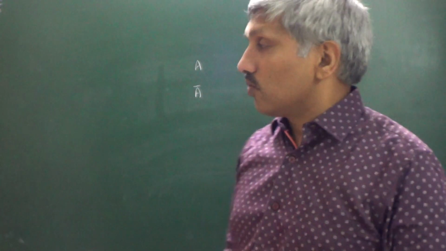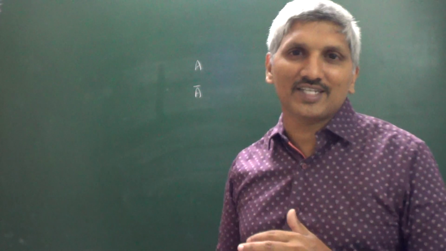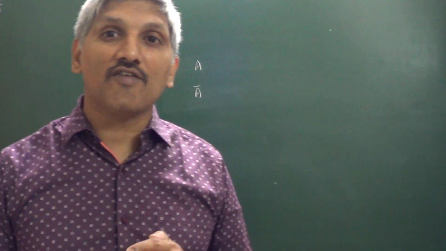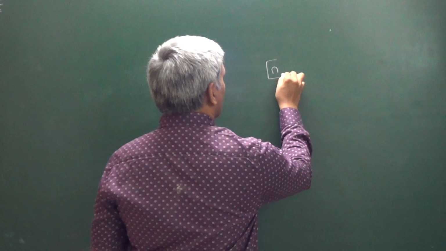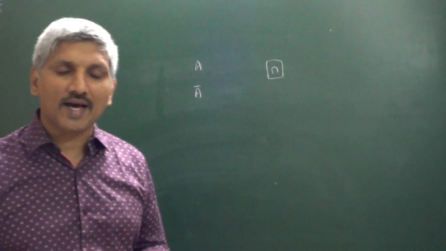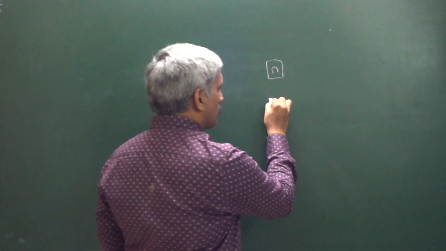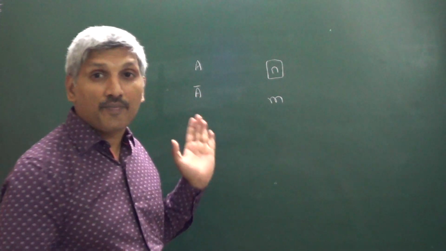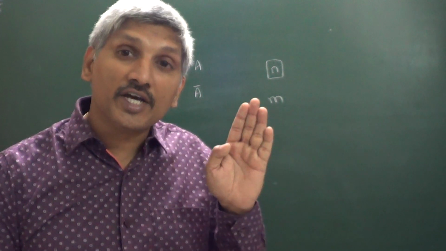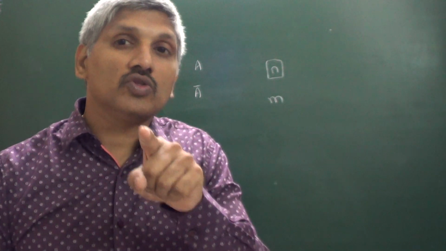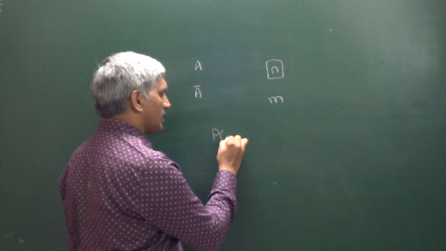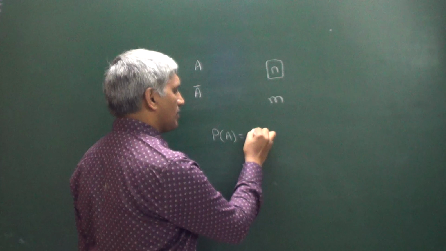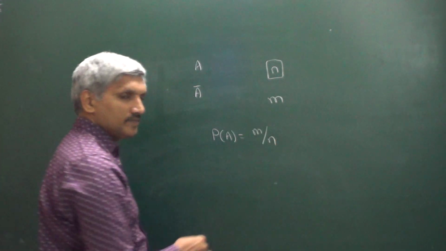At the same time, what about the probability of occurrence of an event? I want to discuss the classical definition of probability. N denotes the number of elementary events present in the sample space, and m represents the number of elementary events favorable to the occurrence of A. Then the probability of occurrence of A is m by n.